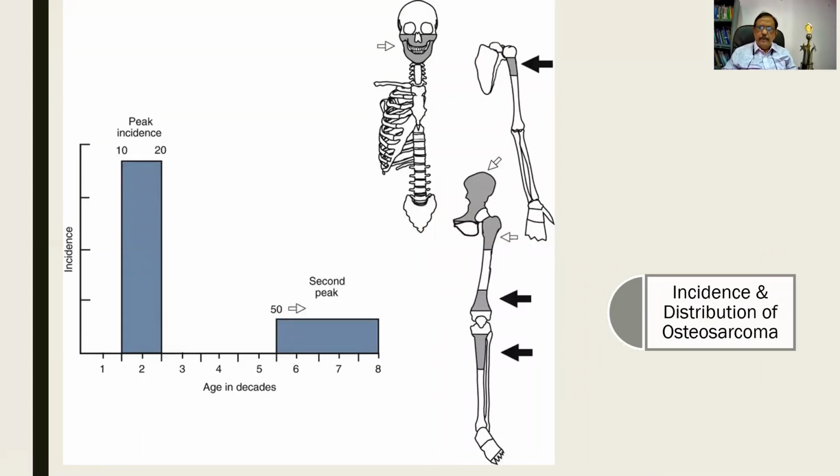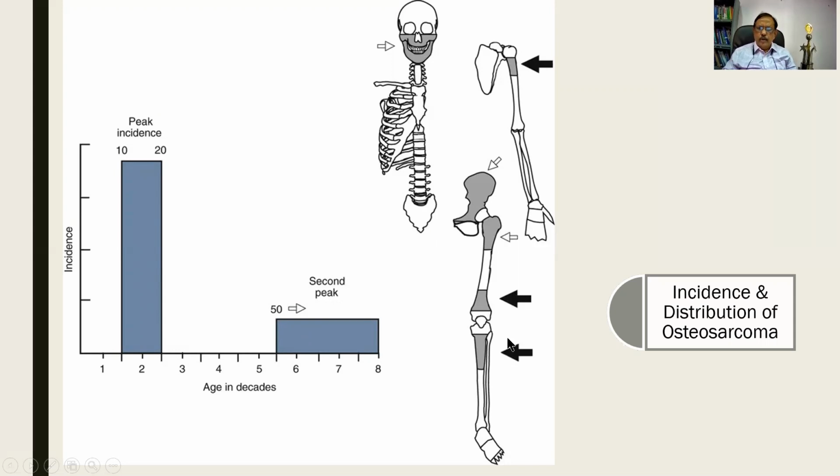This will be the distribution of the tumor. First, we'll go to the graph. There are two peaks. You find that there is a very high incidence between 10 and 20 years of age. And after an interval, beyond 50 years of age, there is a second peak. So this is called a primary osteogenic sarcoma, and this is a secondary osteosarcoma.